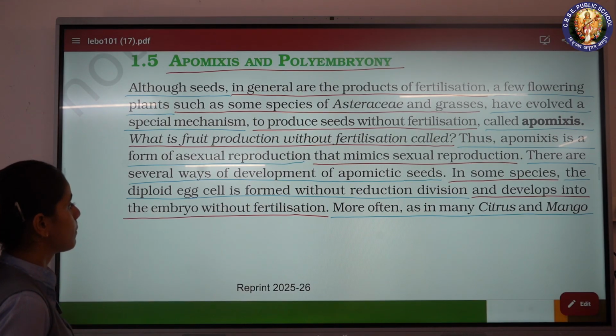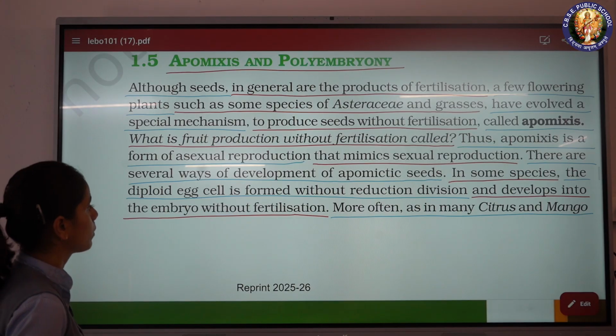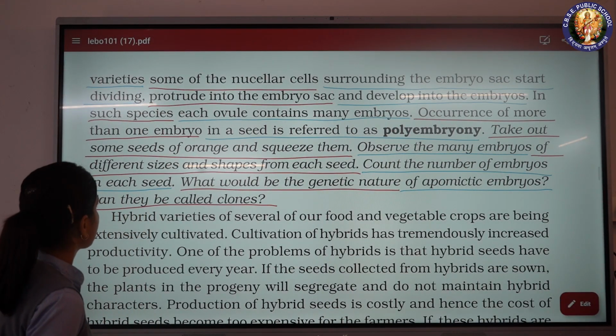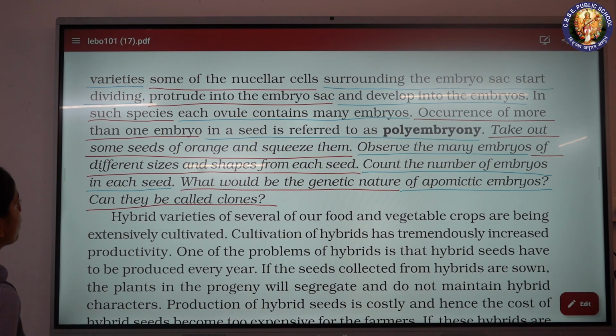More often, as in many citrus and mango varieties, some of the nucellar cells surrounding the embryo sac start dividing, protrude into the embryo sac, and develop into the embryos.